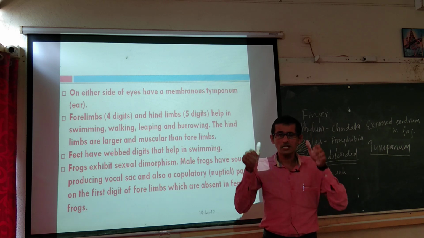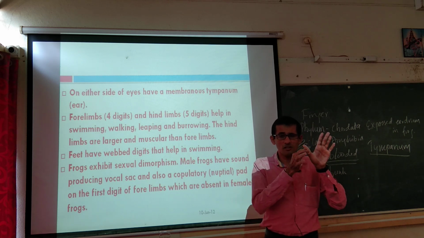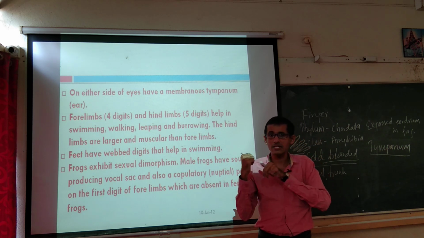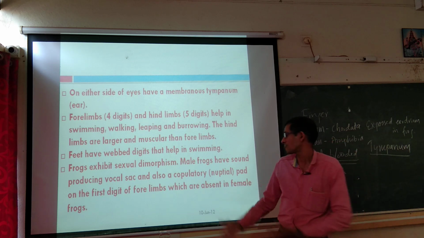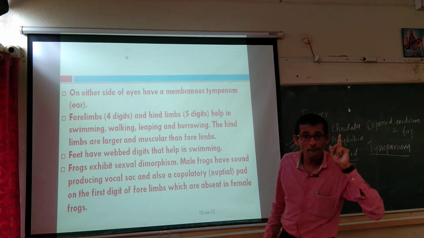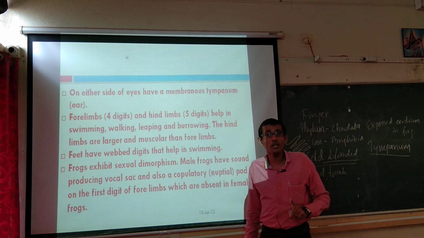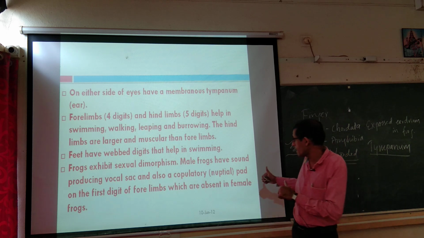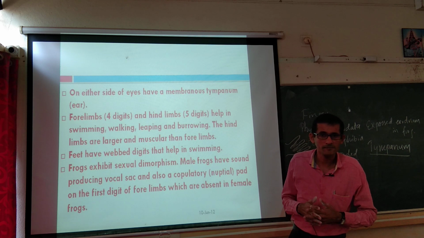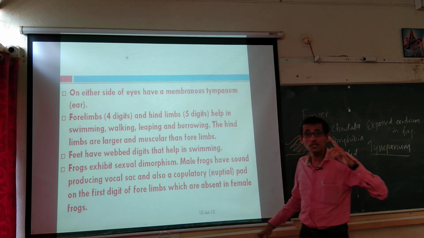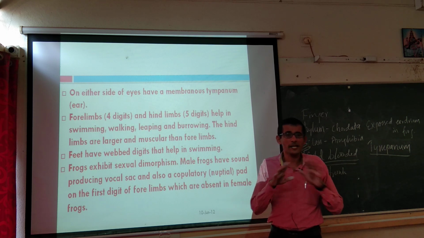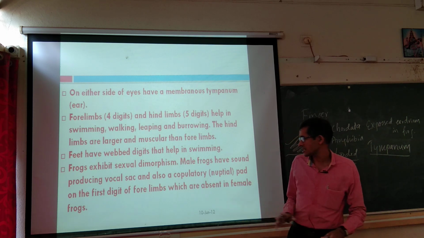So the first finger of its two front legs will be slightly bulged, that is absent in the case of female frog. What is the necessity of that one? That is because, to hold the female frog during the sexual reproduction, this nuptial pad is going to help. That is the requirement. So, that nuptial pad is absent in the case of female frog. Female frog has no nuptial pad, male frog has it. So, that is another important thing.